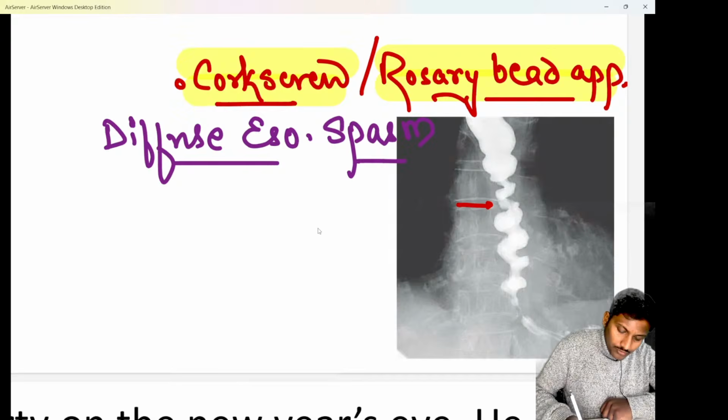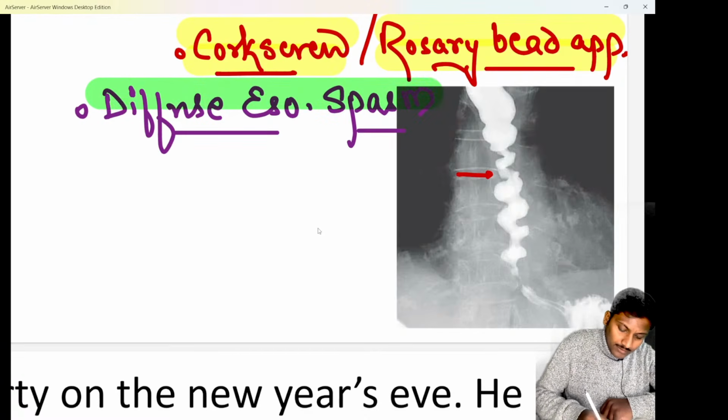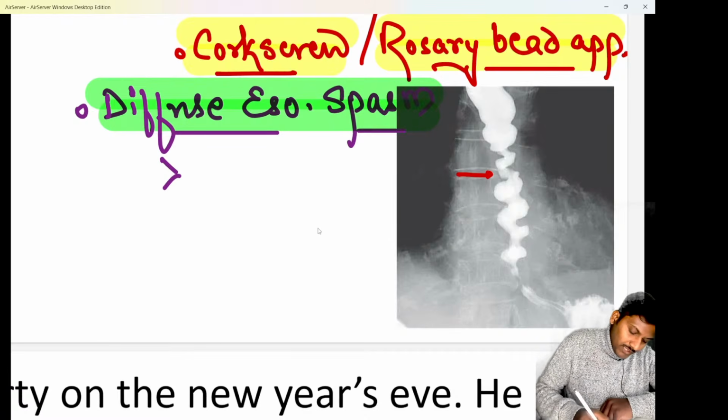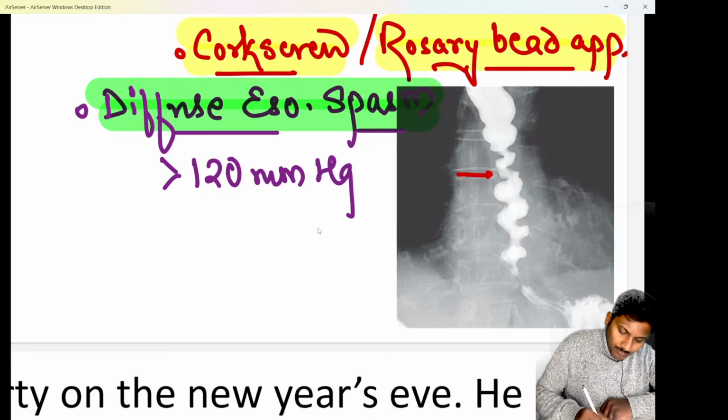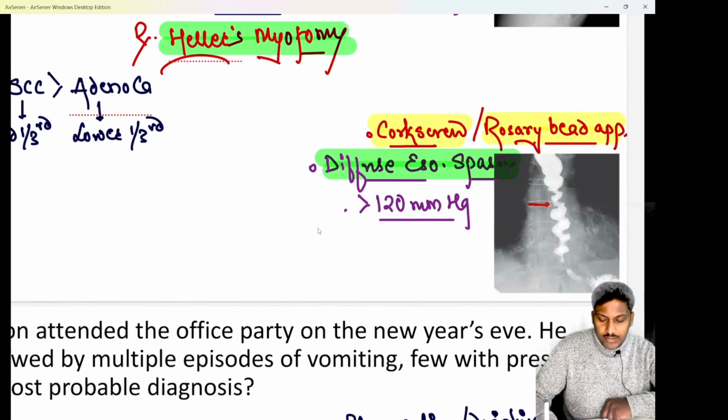In this condition also, the investigation of choice is manometry. And when you do a manometry, you will find the pressure in diffuse esophageal spasm is going to exceed more than 120 millimeters of mercury. The pressure in patients of DES or diffuse esophageal spasm is going to be more than 120 millimeters of mercury. And the treatment here also is a myotomy surgery. Here also the treatment is myotomy surgery.